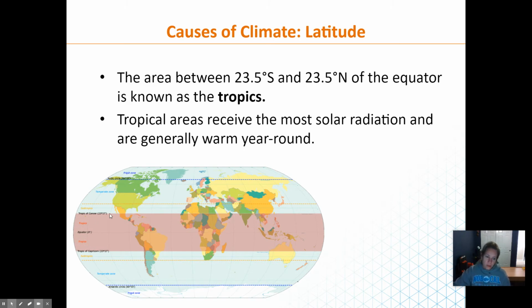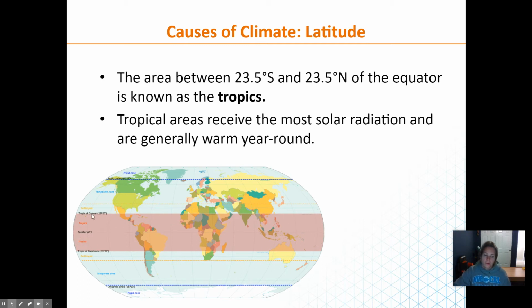The equator falls right in the middle, and they receive the most direct solar radiation. So this is our warmest area of the globe. It's warmest as far as weather goes, and it's warmest ocean-wise because of that solar radiation.